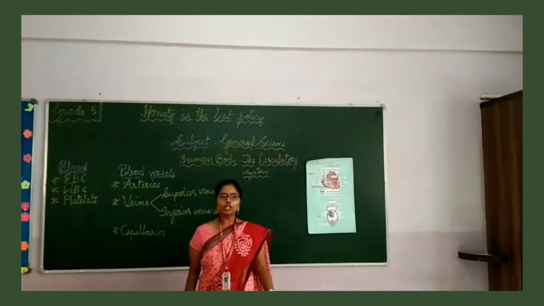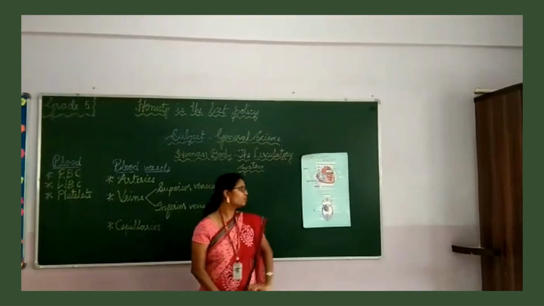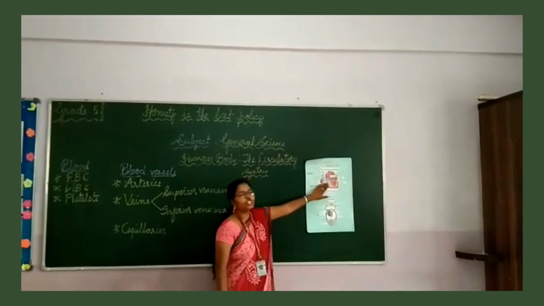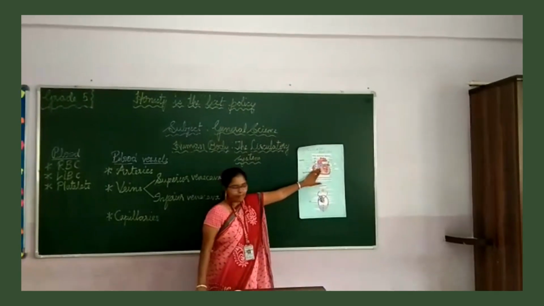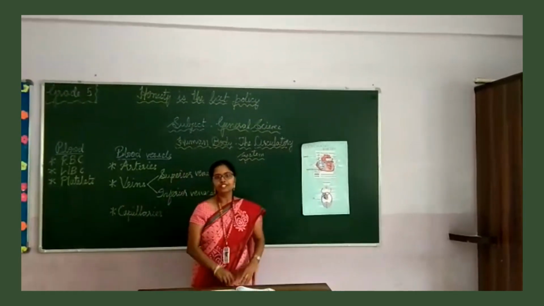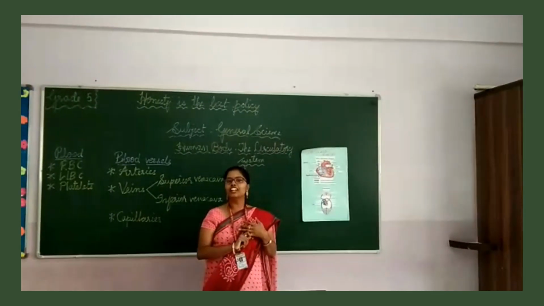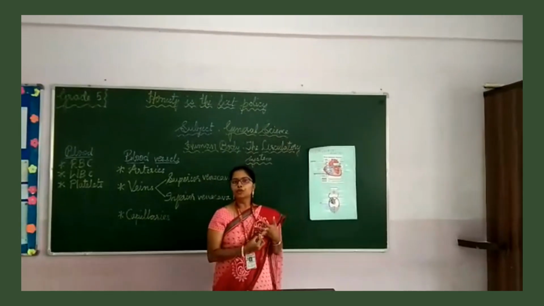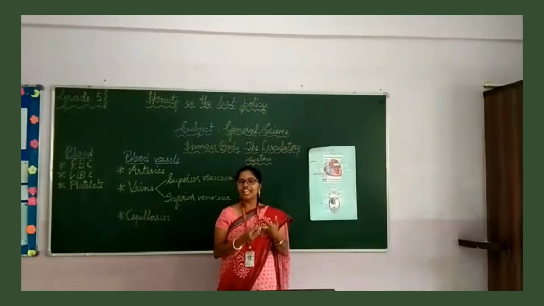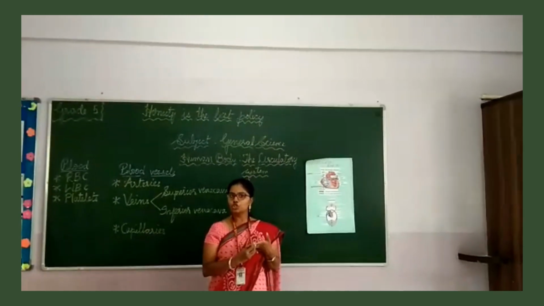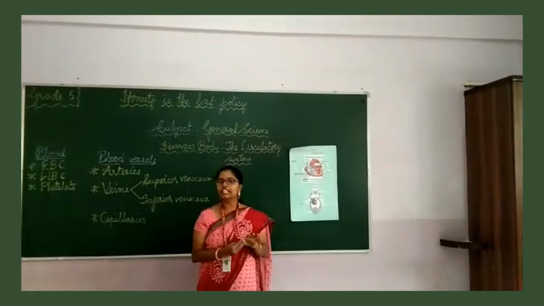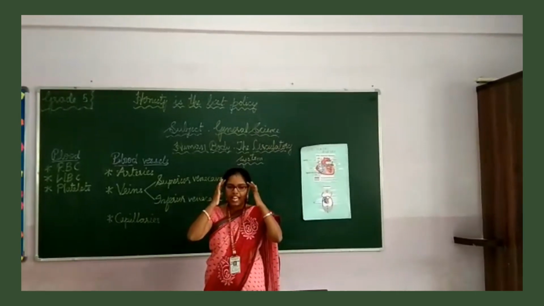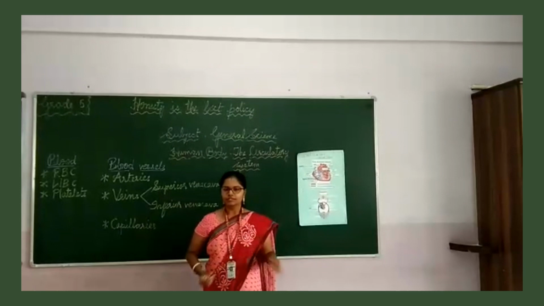Finally, children, how do you maintain a healthy heart? In case for your circulatory system to be perfect and to work properly, your heart should be healthy. How do you maintain a healthy heart? First thing is you have to eat very less junk food or avoid junk food. Second, do more exercise. Then manage your stress. Always choose outdoor games and eat healthy food. Finally, practice yoga, which will keep your mind and your body healthy.